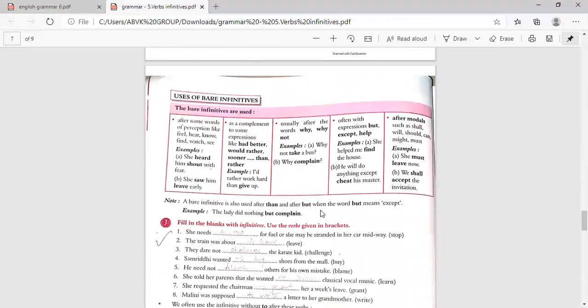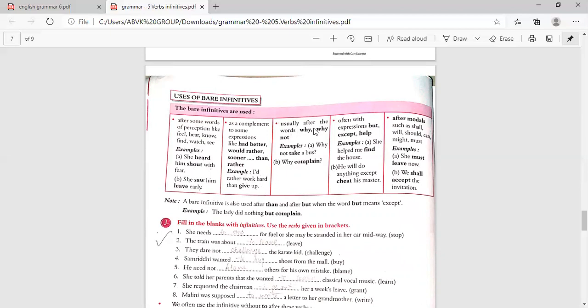Now, uses of bare infinitives. So that is after some words of perception like feel, hear, know, find, watch, see. For example, she heard him shout with fear. She saw him leave early. So these are all bare infinitives. Then as a complement to some expressions like had better, would rather, sooner than, rather. Example, I would rather work hard than give up.